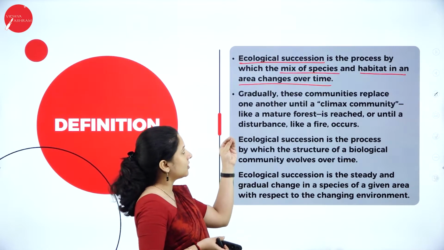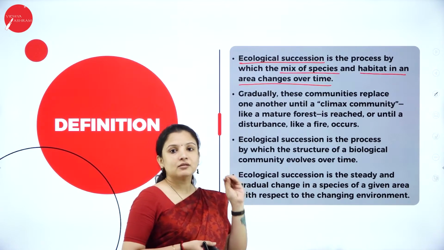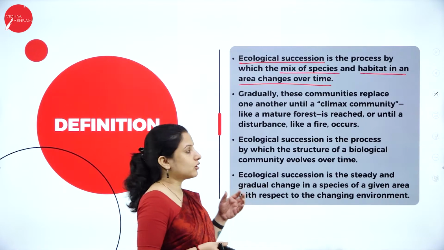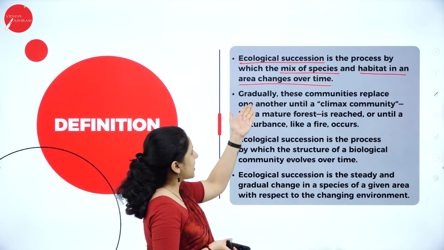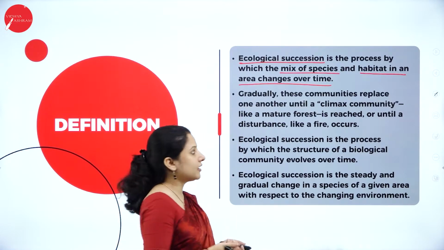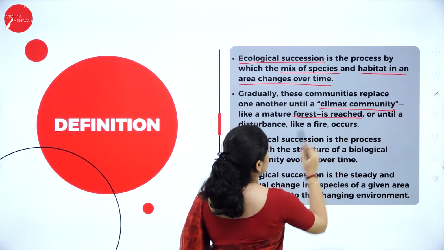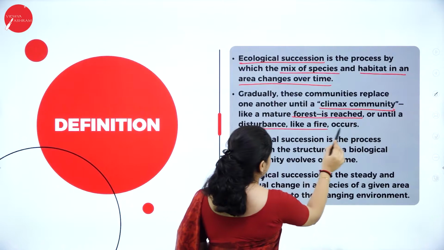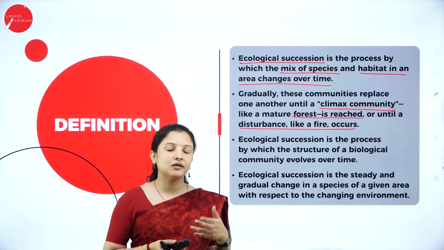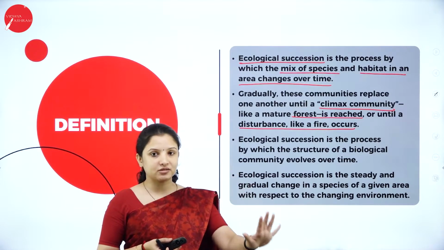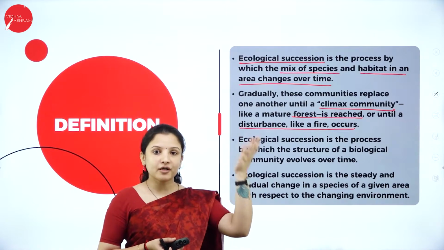Any change that occurs because of the mix of species and habitat in an area, as they change over time, is nothing but ecological succession. Or we can also say, gradually these communities replace one another until a climax community like a mature forest is reached, or until a disturbance like a fire occurs. So here changes can occur, right? Sometimes it will be just a pond, but over a period of time it will get converted into a land, and the forest will start to grow.